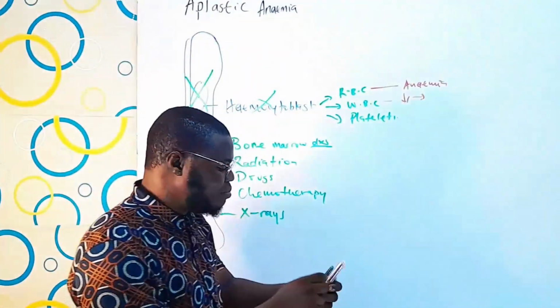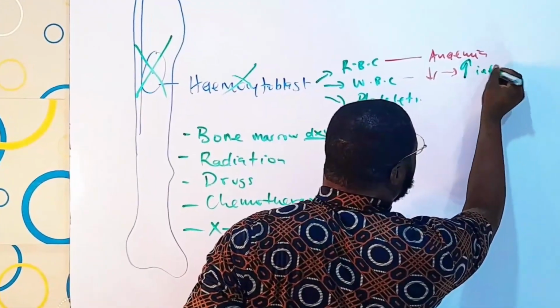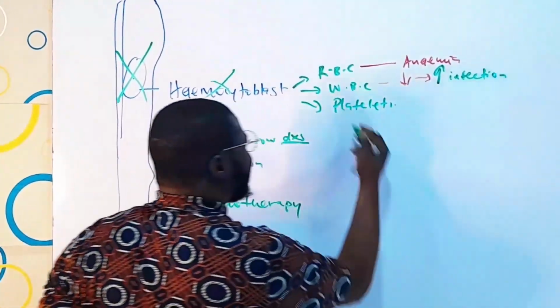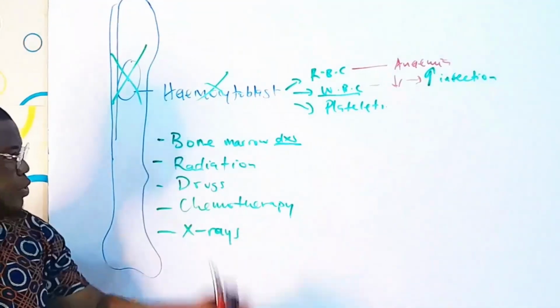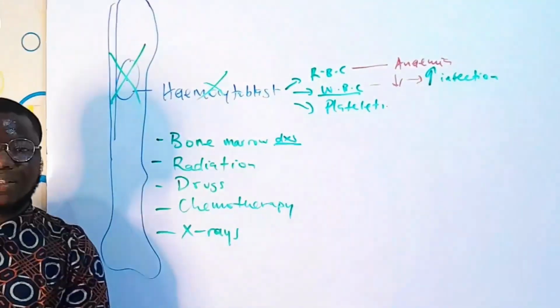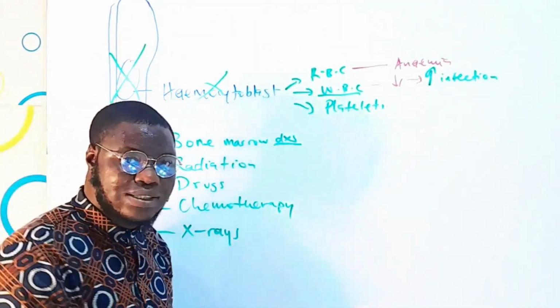So I think I've shown my red mark as well. The point is, this can actually cause an increase in what? Increase in infection. So it gets infected easily because the white blood cells that are meant to be fighting the infection are gone. They are not being produced because the aplastic anemia sets in. The bone marrow has been depressed, destroyed. So that can be the case.